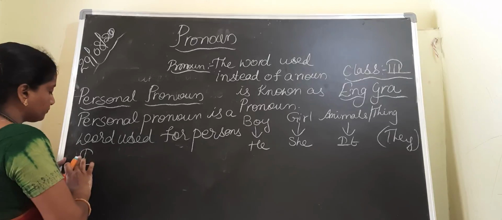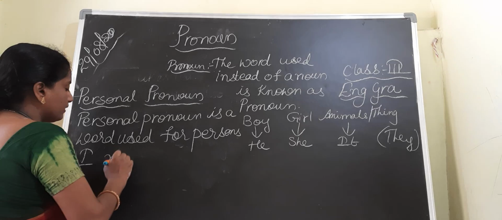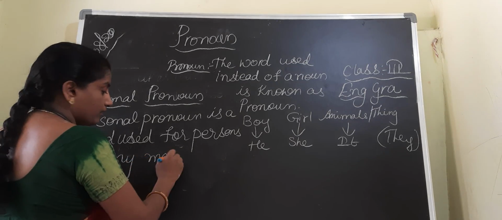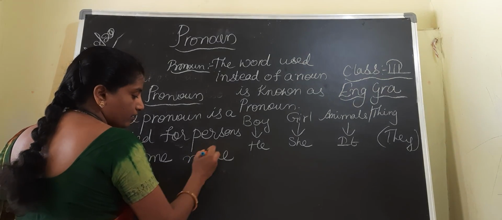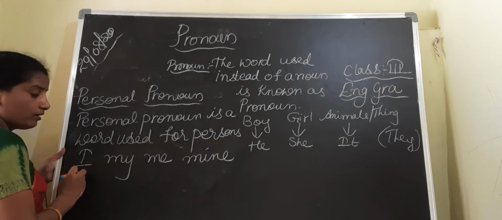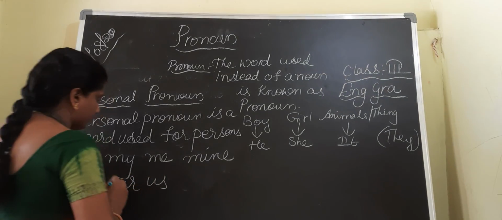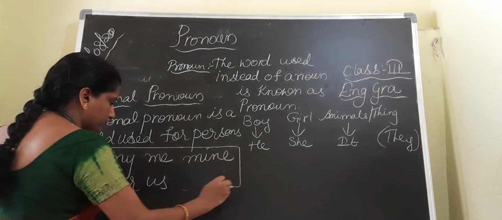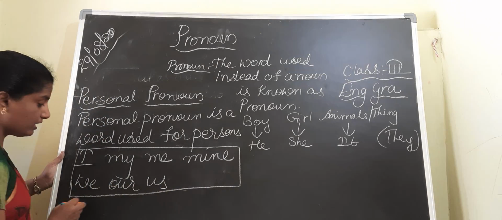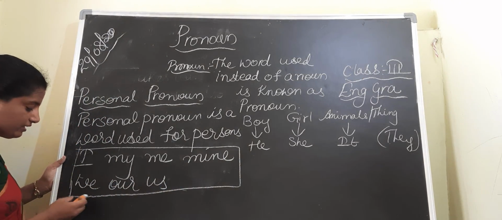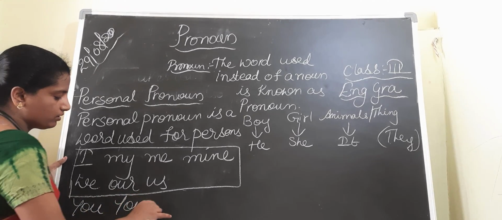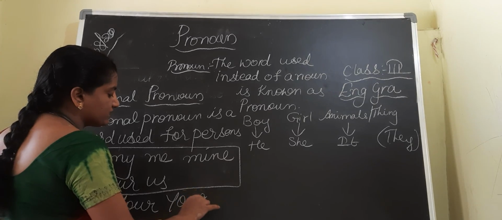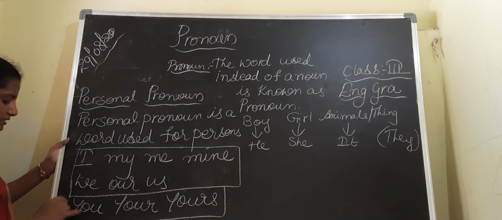I, my, me, mine, we, our, us. This is one category. And another one, I will give you the notes. Just listen carefully: you, your, yours. This is another form for the persons.